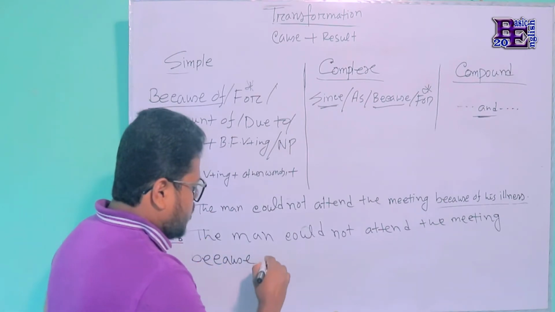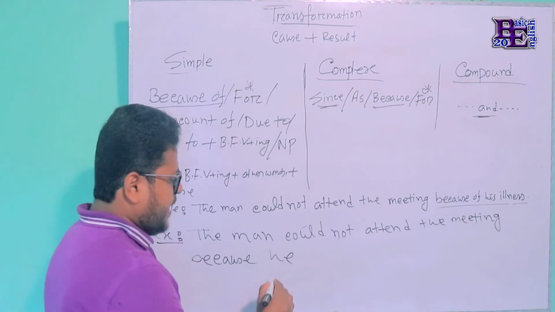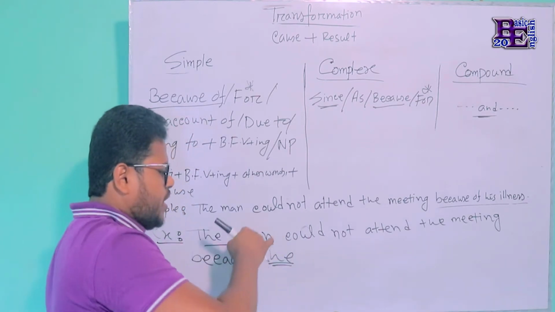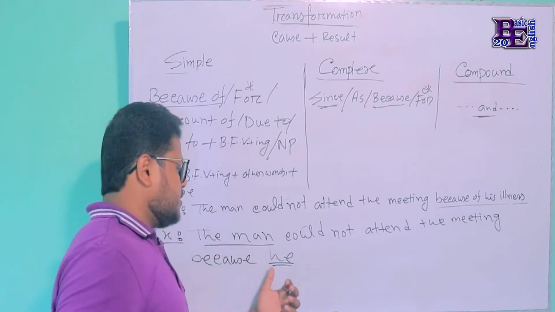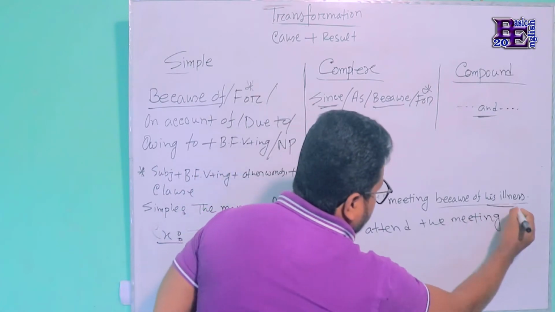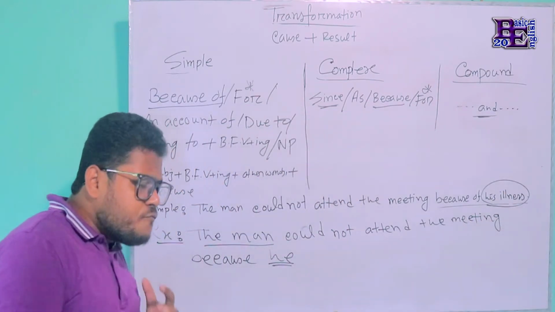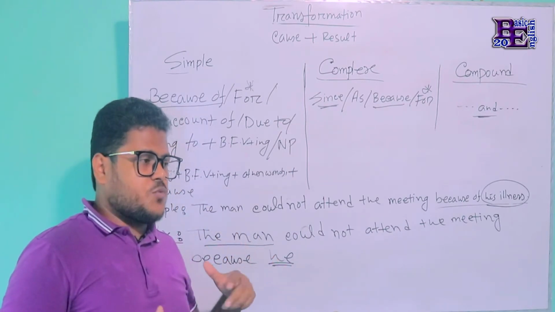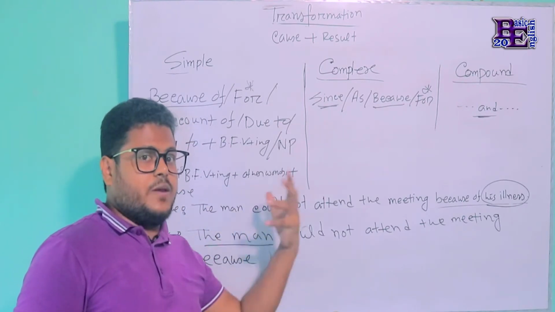That's because he, the pronoun he. I have used he instead of the man. As I have used the noun first, I'm using the pronoun in the second clause, that is he. And then illness: if we just use the be verb, that will express the state of that man.